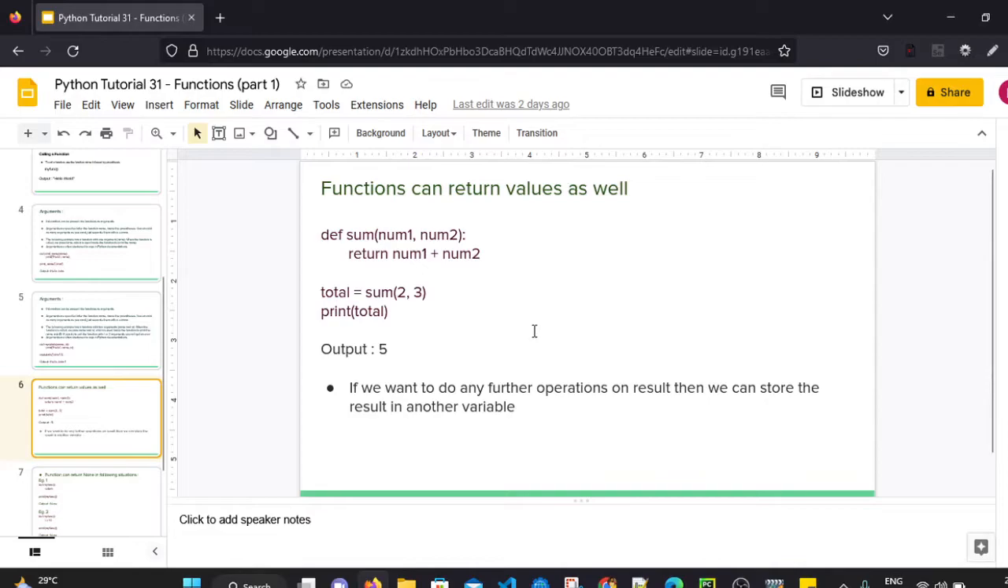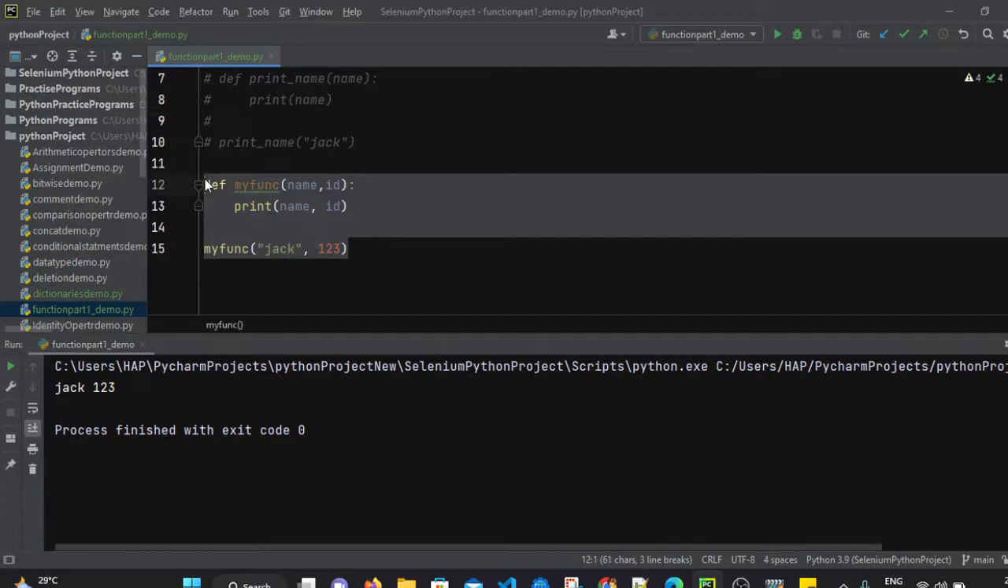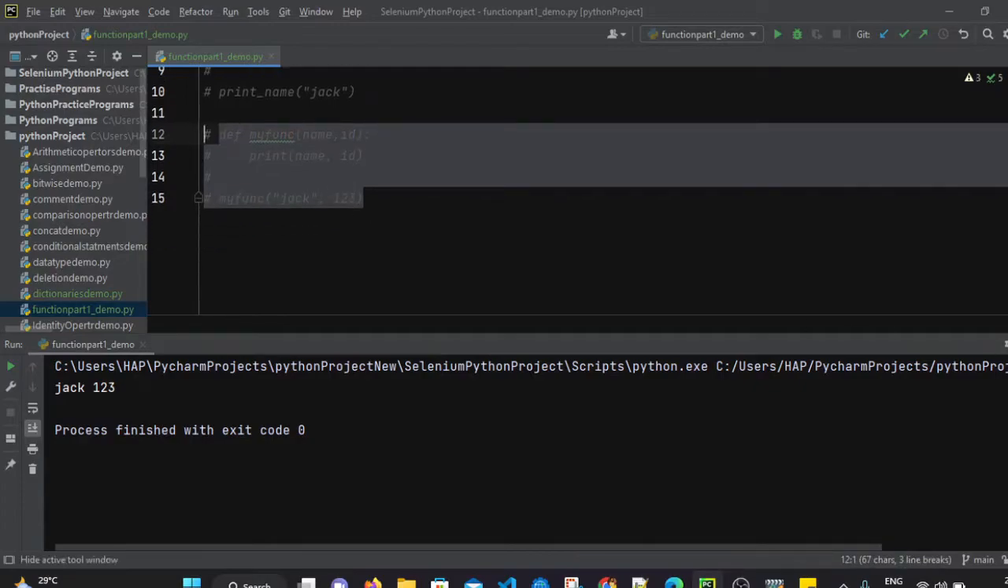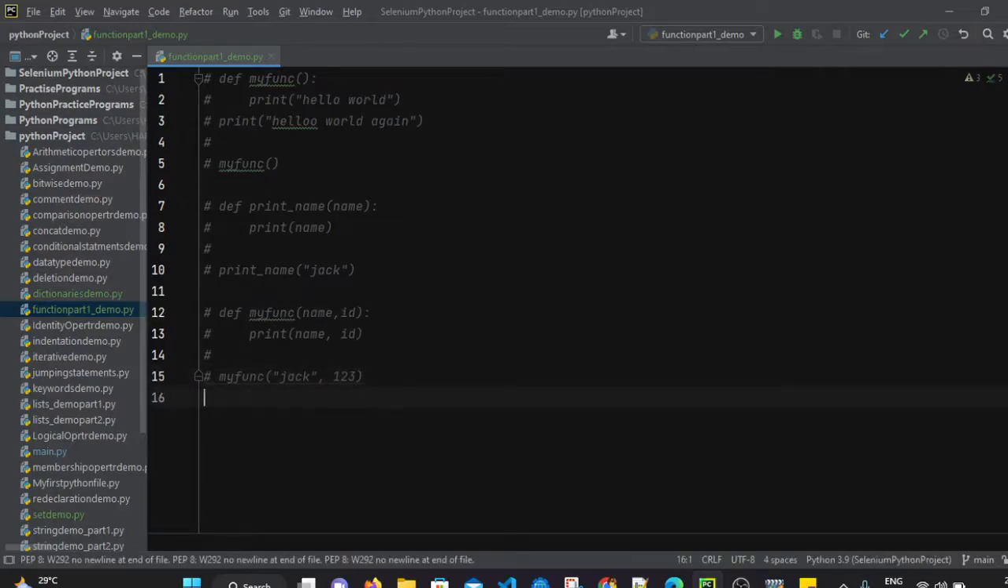Now let's move to the next topic, that is, functions can return values as well. So let's see practically. So far what we have done is define a function which will simply print some statement, right? Now functions can return values as well. So for example, let's say I'm going to define one function here.